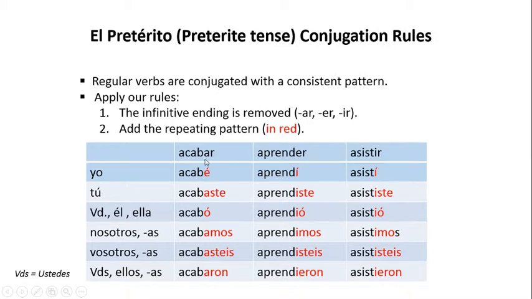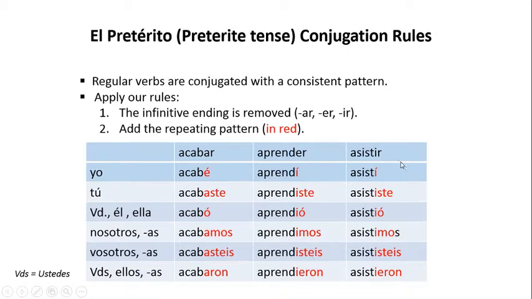So let's begin. Acabar is the verb. Yo acabé, tú acabaste, usted, él or ella acabó, nosotros acabamos, vosotros acabasteis, ellos, ellas or ustedes acabaron. Aprender, to learn. Yo aprendí, tú aprendiste, usted, él o ella aprendió, nosotros aprendimos, vosotros aprendisteis, ellos, ellas o ustedes